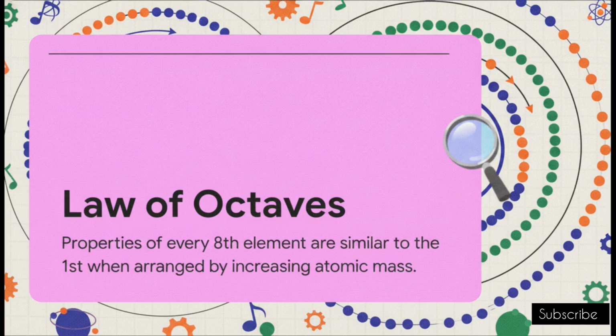An English scientist named John Newlands decided to arrange all the known elements in increasing order of their atomic masses, from the absolute lowest to the highest. And when he did that, he discovered an incredible new pattern, giving us Newlands' Law of Octaves. This law states that when elements are arranged in increasing order of atomic masses, the properties of every 8th element are similar to those of the first element.